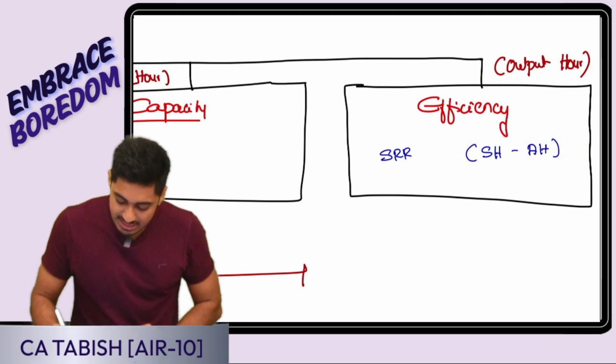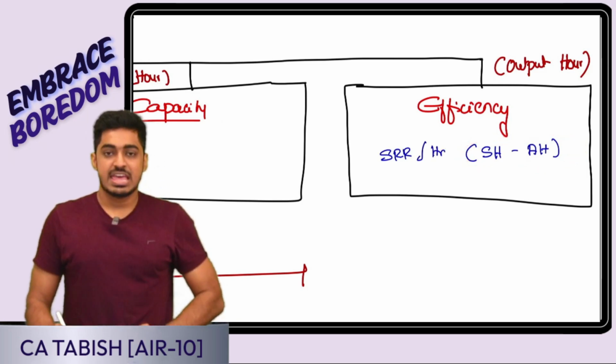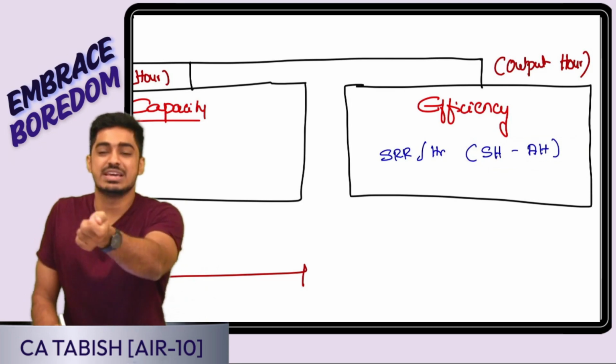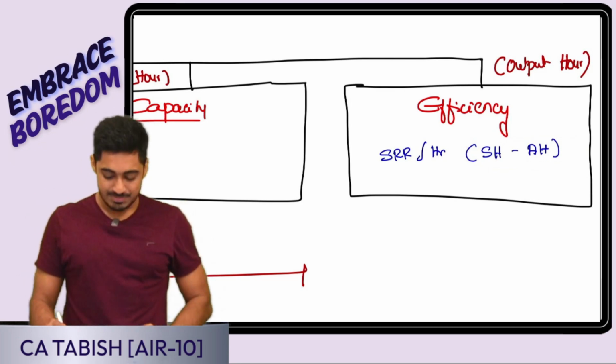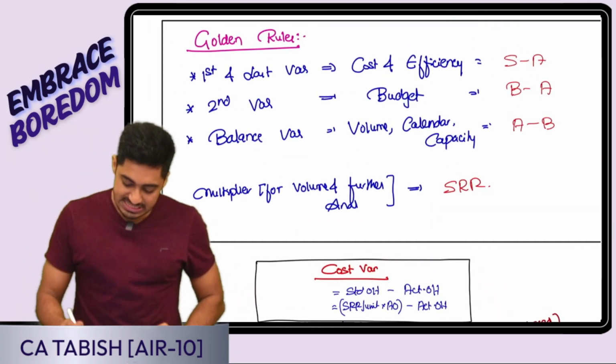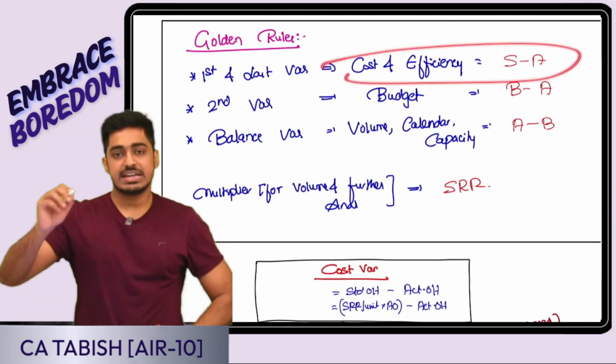So the multiplier is going to be SRR per hour. If my difference was in units, it will be SRR per unit. If my difference was in days, it will be SRR per day. As simple as that. Okay, sir. First and last, cost and efficiency is going to be standard minus actual.